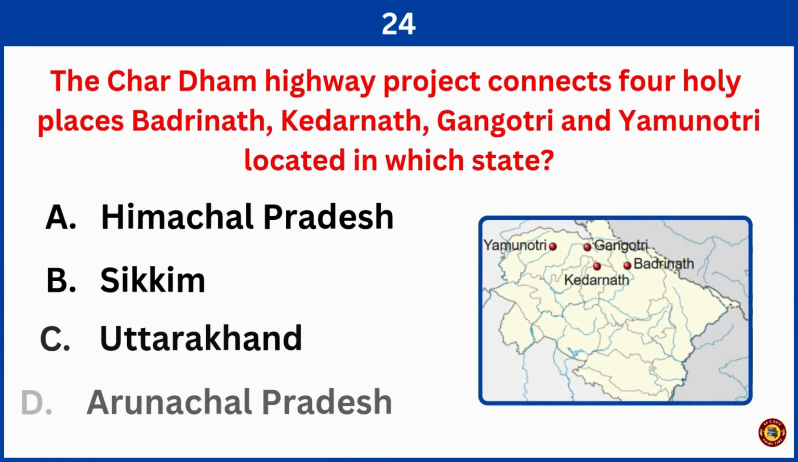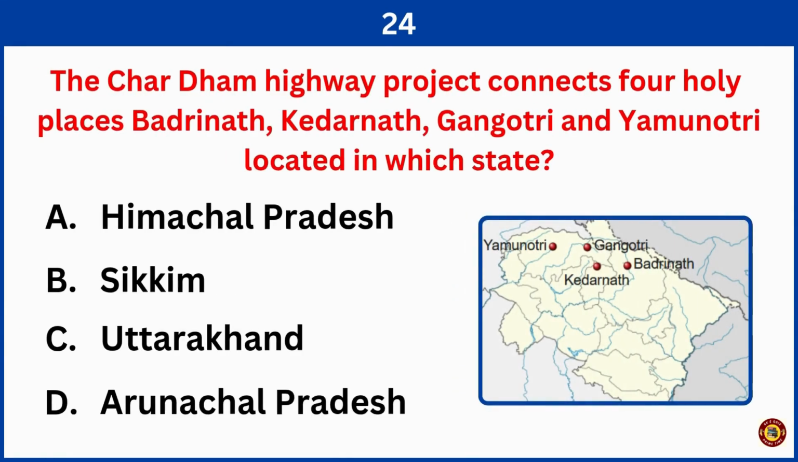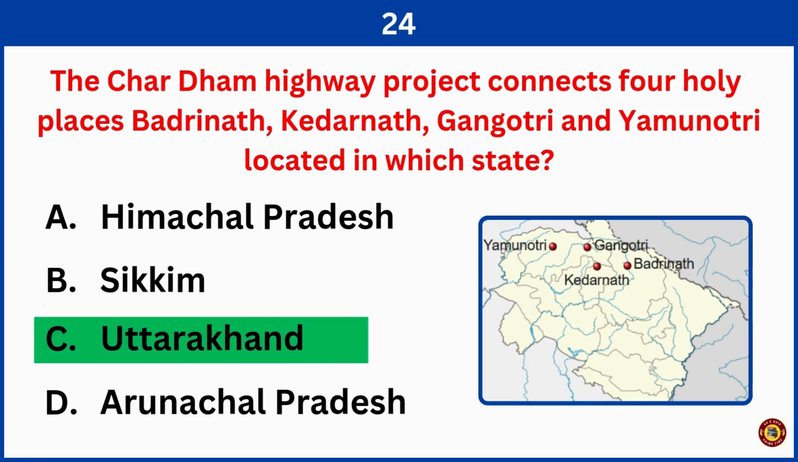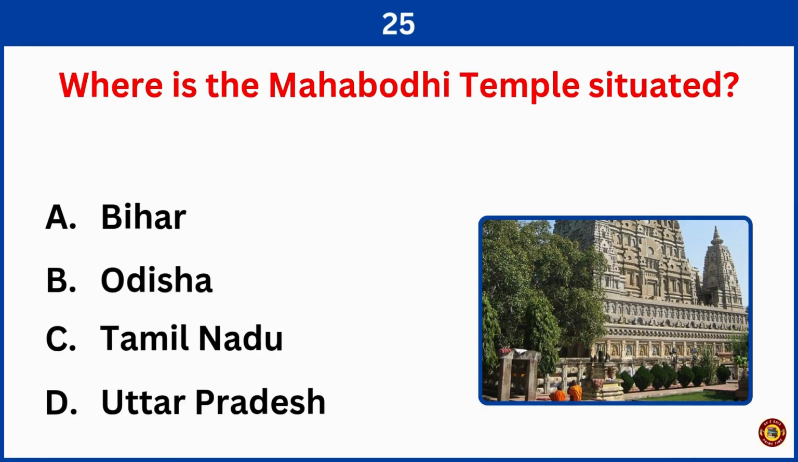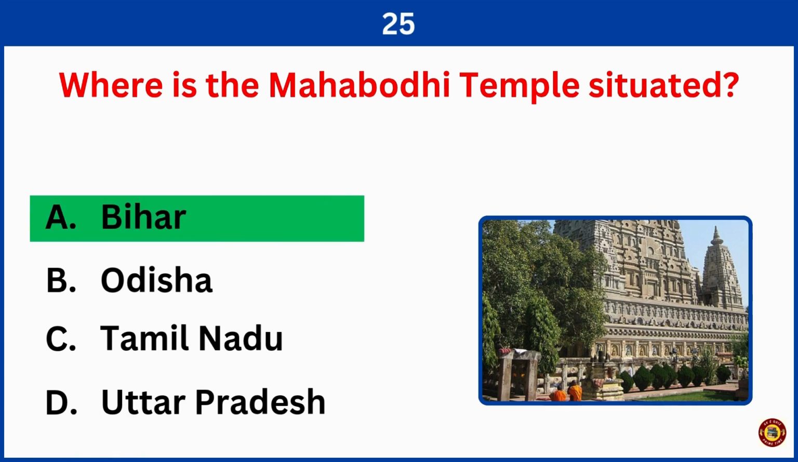The Chardham Highway project connects four holy places Badrinath, Kedarnath, Gangotri, and Yamunotri, located in which state? Right answer is option C, Uttarakhand. Where is the Mahabodhi temple situated? Right answer is option A, Bihar.